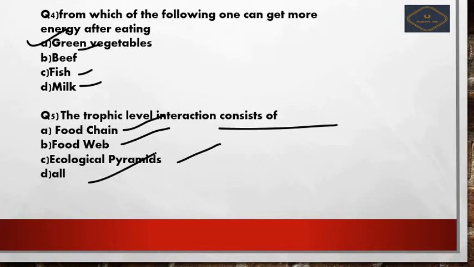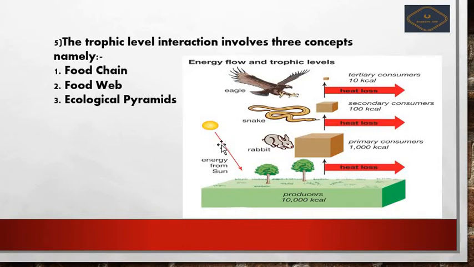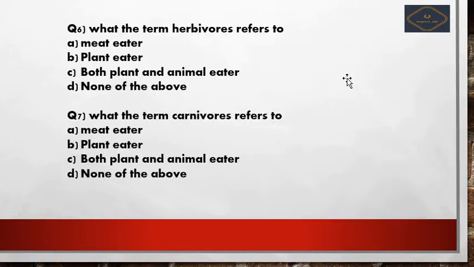So let me answer this question now. Option D is the right answer for this. It will contain food chain, food web and ecological pyramid. Okay, next we see further. Here you have the explanation for question number 5, that is, the following three will be included in the trophic level interactions. This is the schematic diagram for this.